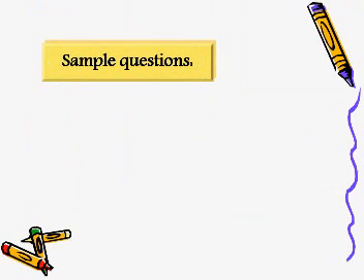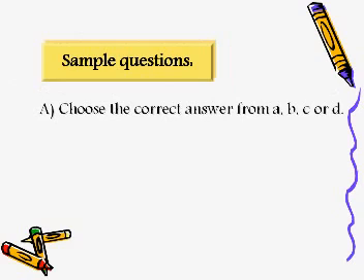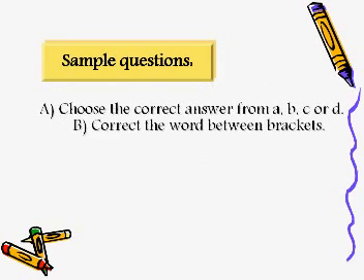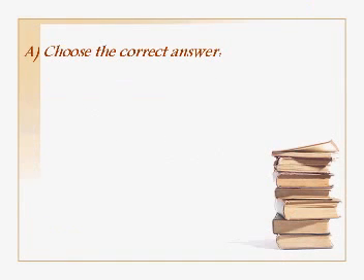Okay. The most important part is the sample questions. What types of questions do you have in your exam? I'm sure you know. The first type is choose the correct answer from A, B, C, or D. You'll have a question like this on grammar. The second type is correct the words between brackets. You have a word and this word is not correct. Of course, you have to correct it. Okay? Right now, we will see examples of these.